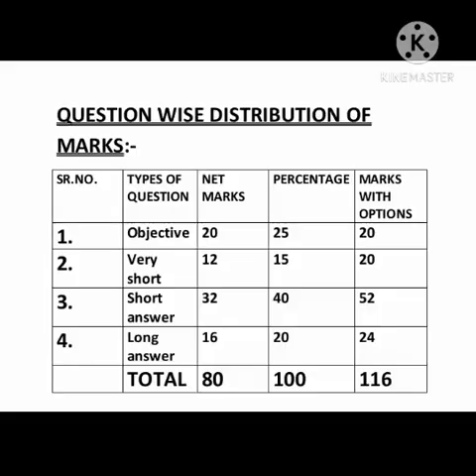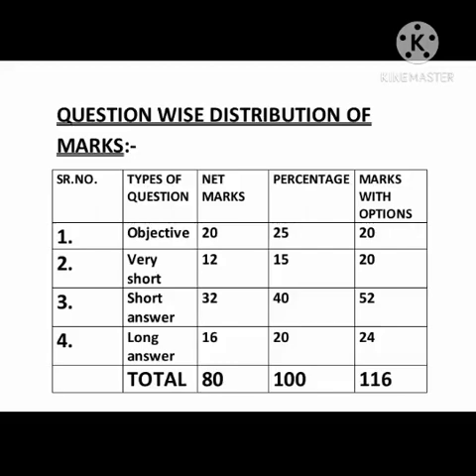Question wise distribution of marks is also given. Here we can see the four types of question. Objective question is carrying 20 marks as a net marks and 20 marks as marks with option. In short, there is no option in objective question. It is covering 25% of the question paper. Then very short question is carrying 12 marks without option and 20 marks with option. It is covering 15% of the question paper.